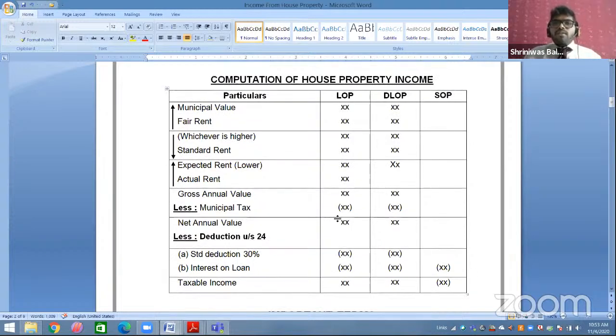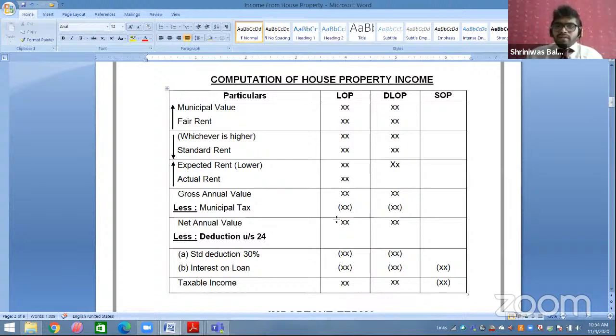Chalo. Now you can see LOP has mentioned all the income, all the expenses. DLOP has also mentioned all the income, all the expenses. SOP has no income mentioned, only one expense is there. What that is, I will be explaining. Now this is very important as a student. This house property I have turned into a format base. So these notes, everything you will get, don't worry at all.